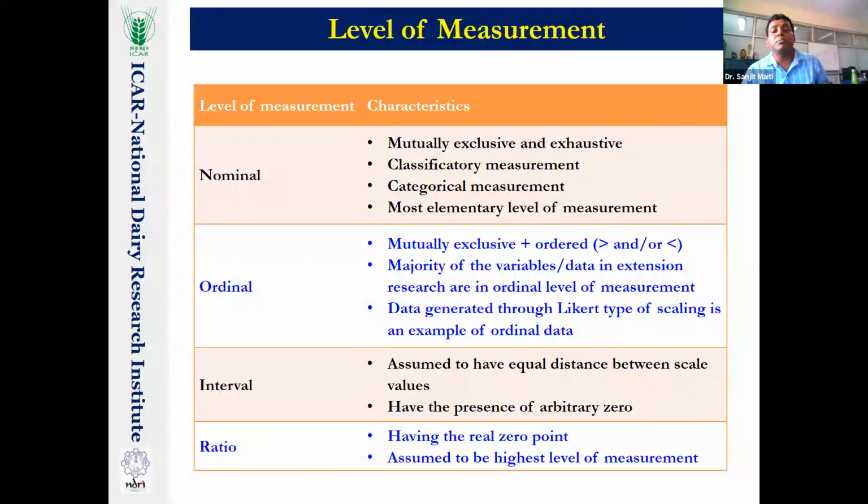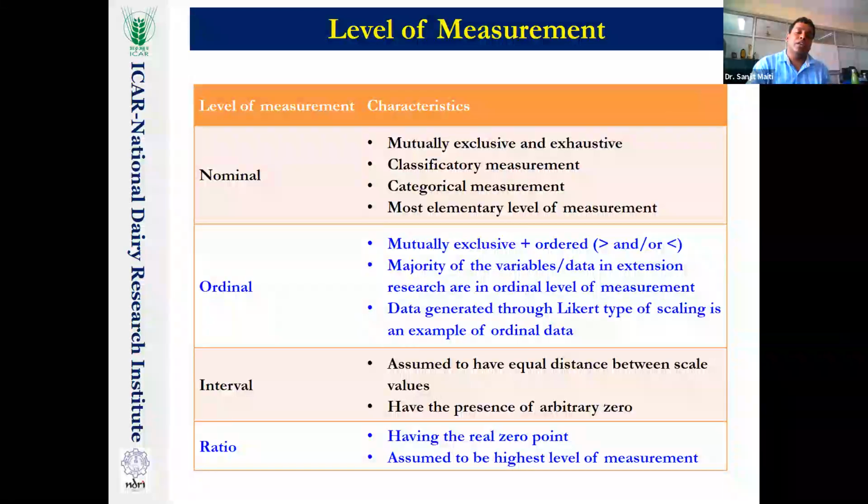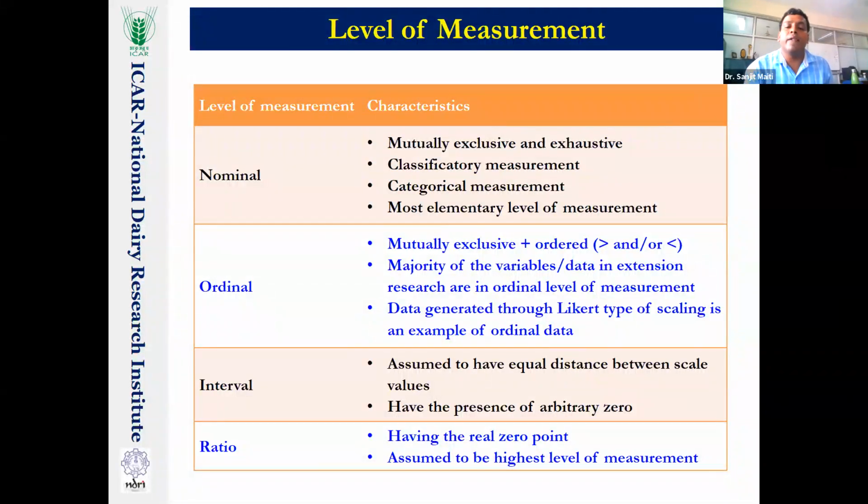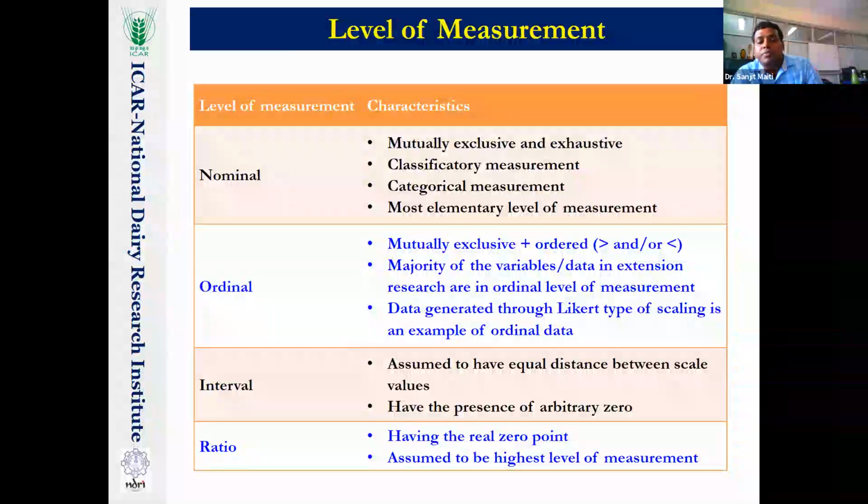That does not mean that it will always be 0, because we put the data into normalized form, from 0 to 1. Now, when it comes to the interval level of measurement, many times the data is generated through the pair comparison test. With the same Likert scale we said ordinal type of data is generated. In pair comparison test, whatever data has originated is considered the interval level of measurement.